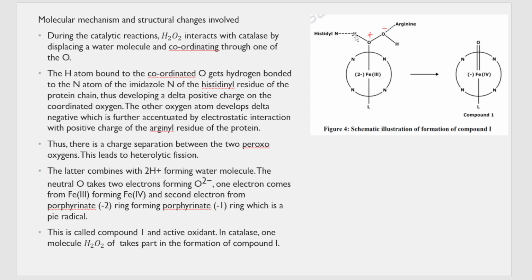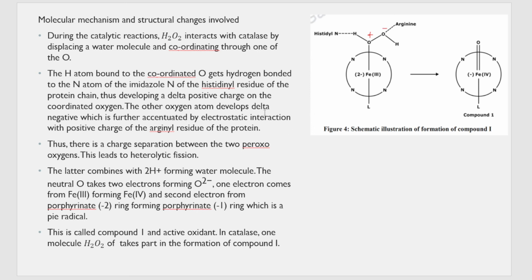So this hydrogen forms a hydrogen bond with this nitrogen atom. Because of this bonding, the oxygen attached next to the hydrogen gets a delta positive charge, a small positive charge on itself. And here, because one oxygen is getting a small positive charge, the next one, this is a peroxo species, correct? Because this is getting a delta positive charge, this oxygen will get a delta negative charge.